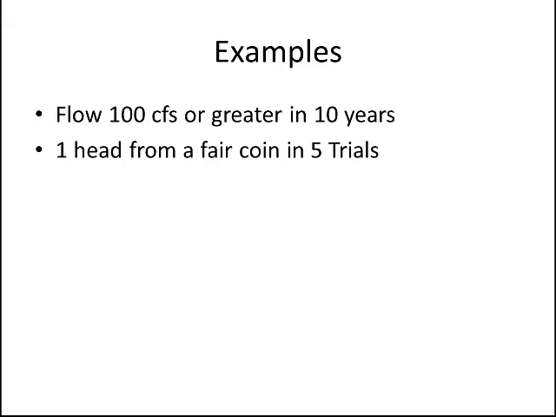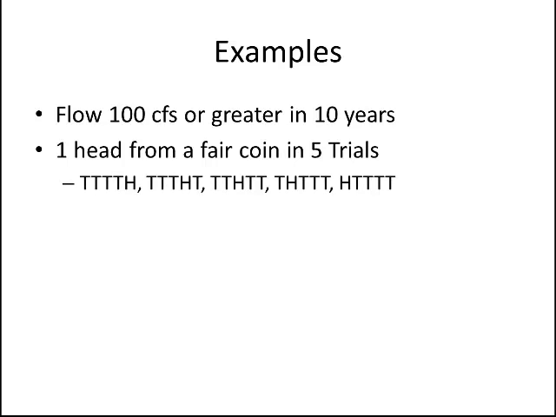We want to talk about what's the probability of one head from a fair coin in 5 trials. And it doesn't matter the sequence. We're not talking about a head at the beginning and that's it, and then the rest tails. We're talking about in your 5 trials, you could have a head occur anywhere in those 5 trials, right? So what we're talking about is something like this. We've got tails, tails, tails, head, tails, tails, tails, head, tails, tails, tails, head, tails, tails, and so on, right? So we want to know what's the probability of this happening.